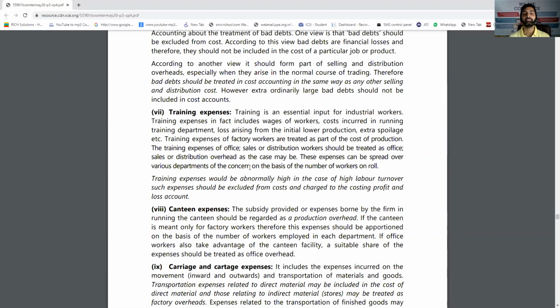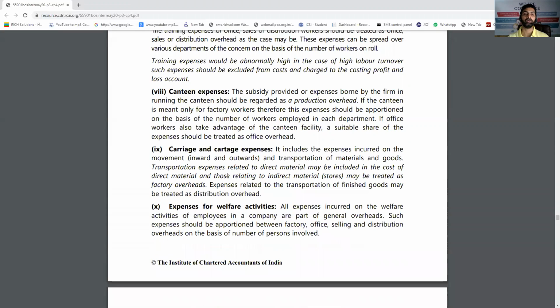Training cost. If training is regularly given, then you can add it in the proper heading. That means if the training is for the supervisor, factory overhead, accountant, office overhead, salesman, then selling overhead. If it is abnormally high, a special training, for example, the typewriters were removed and computers were introduced and a huge amount was paid on training, that should go to the costing P&L account because it is abnormally high. Otherwise, it will increase the cost in the cost sheet a lot.